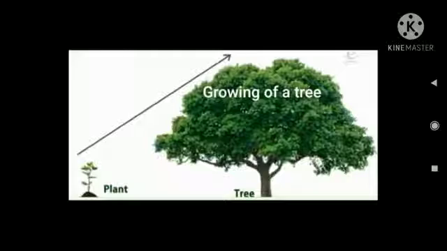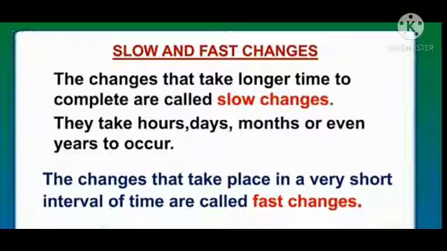Next is fast change. The changes which take place in a very short interval of time are called fast changes. Fast changes are very quick. They occur very rapidly, in seconds. For example, the occurrence of lightning, burning of paper, bursting of firecrackers, and when you switch on the fan, these are examples of fast changes.